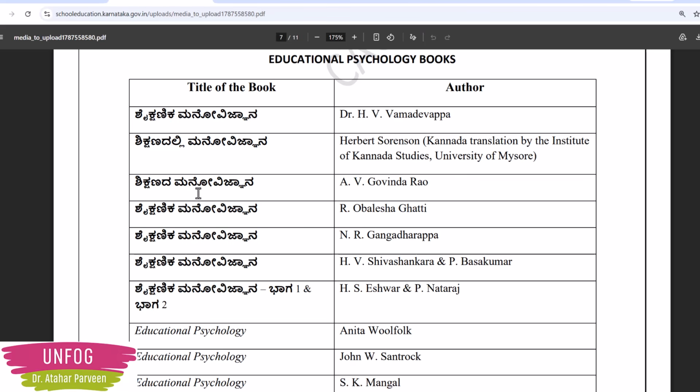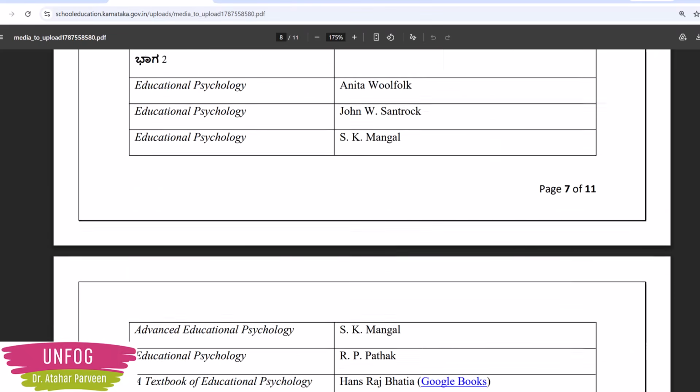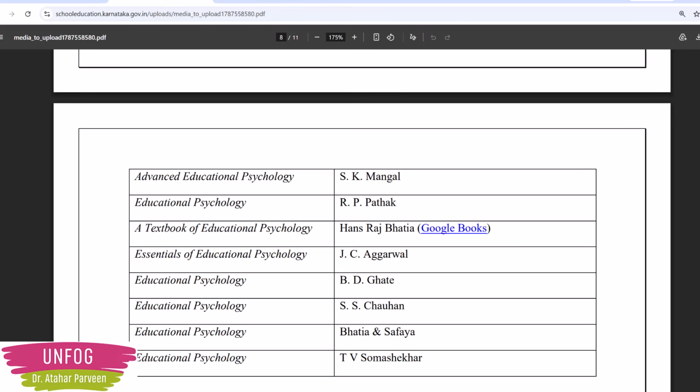Then Shikshanada Manovigyana by A.V. Govindarao, Shaikshanika Manovigyana by R. Obalesha Ghatti, Shaikshanika Manovigyana by N.R. Gangadharappa, Shaikshanika Manovigyana by H.V. Shivashankara and P. Basakumar, Shaikshanika Manovigyana Bhaga 1 and Bhaga 2 by H.S. Ishwara and P. Nataraja. Then Educational Psychology books by Anita Woolfolk, John W. Santrock and S.K. Mangal. So these are the list of the books they are giving you to prepare for educational psychology. Of course, many more they have given.